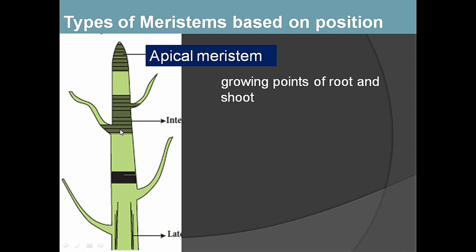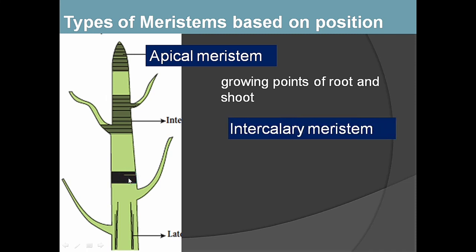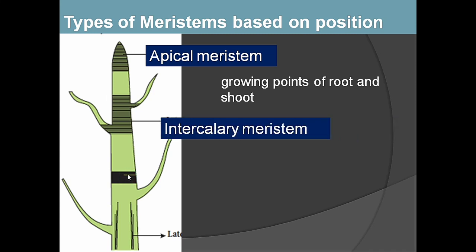Tamil, the node we call Kanu. The node region, internode region has a meristem. The same meristem is found at the base of the leaf, called as intercalary meristem. Intercalary meristem is found at the base of leaf, and it is also found at internodes. Here new cells are produced, so the distance between one leaf and another leaf increases. The internode distance increases due to the activity of intercalary meristem.